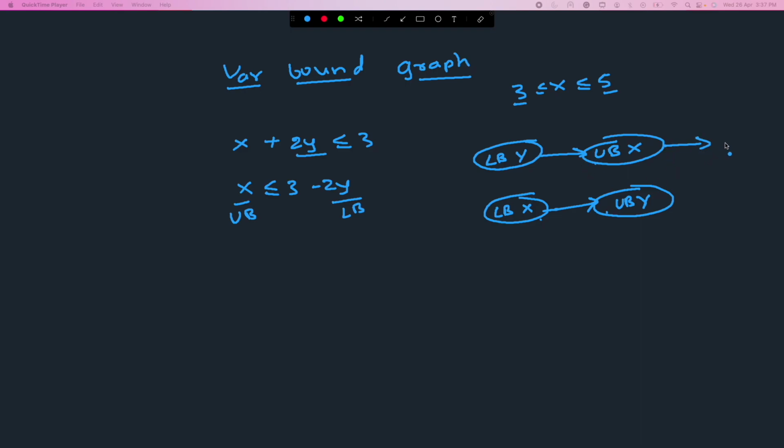An upper bound on x could come from some other constraint. So this is one constraint, and it implies two of this kind of relation. There might be more constraints, say an upper bound on z. This one also might imply an upper bound on z, and so on. This can basically make a complete graph based on this kind of relations.